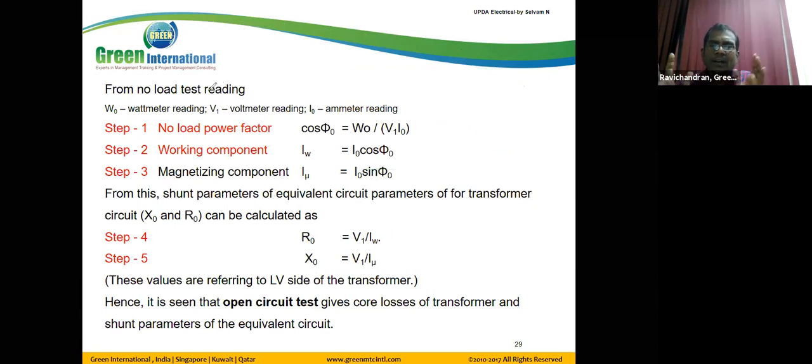So once again, from this slide, the no load test. The first step is to find the core loss. From the no load test, we find R naught, X naught, and we find the working component and magnetizing component. So these four things we must remember from this no load test.